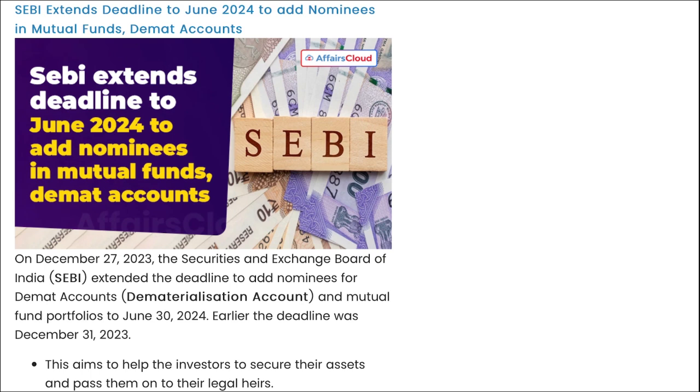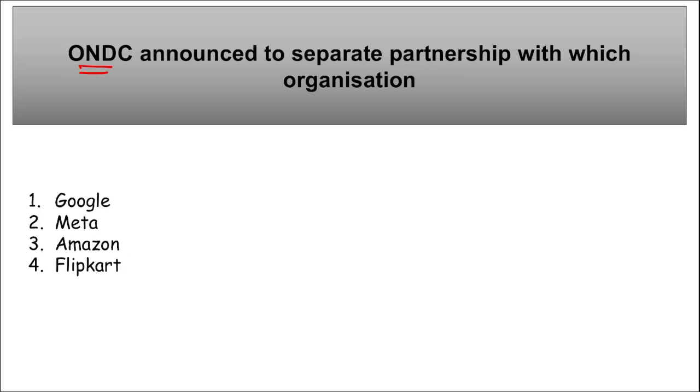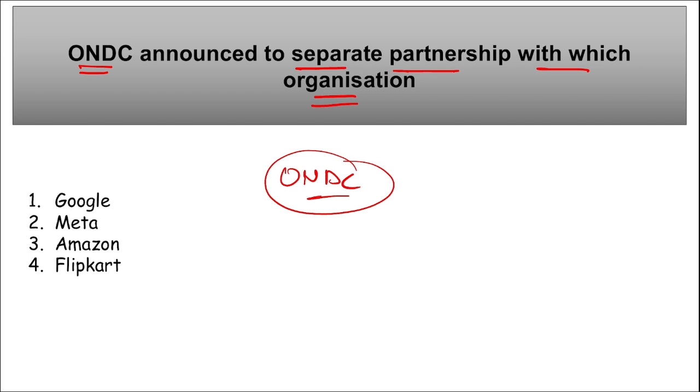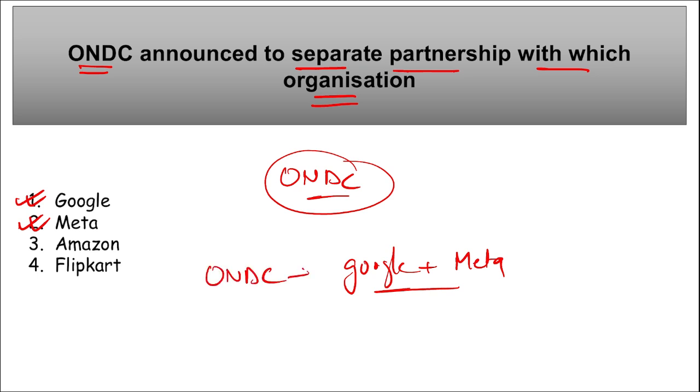Next is ONDC. They have announced two separate partnerships with which organization? Remember, ONDC is the Open Network for Digital Commerce, an open e-commerce platform. They have announced two separate partnerships with Google and Meta. So the right option here becomes option 1 and 2. ONDC has recently partnered with Google and Meta. Correct? Mark this first of all.